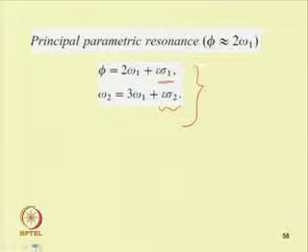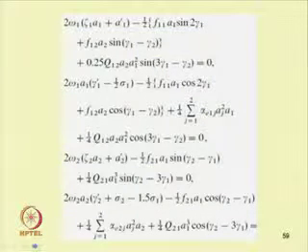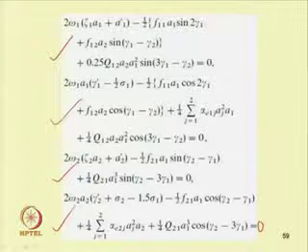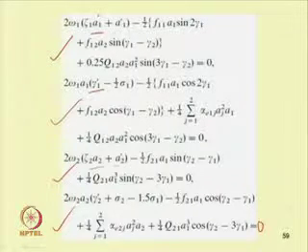By taking these things, one can obtain a set of 4 equations. So, these are the 4 reduced equations one can obtain. This is the first one, second one, third one and fourth one. These are the 4 equations one can obtain using the method of multiple scales, and in these equations one can see A1 dash, gamma 1 dash, A2 dash and gamma 2 dash.